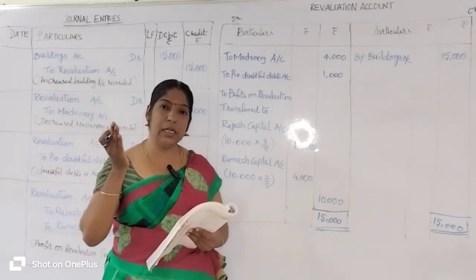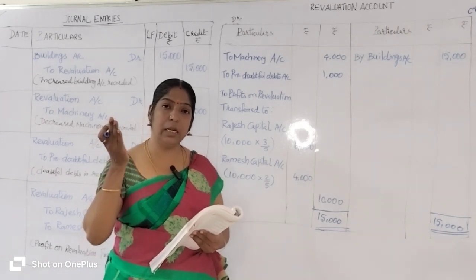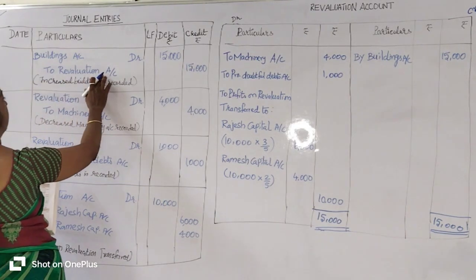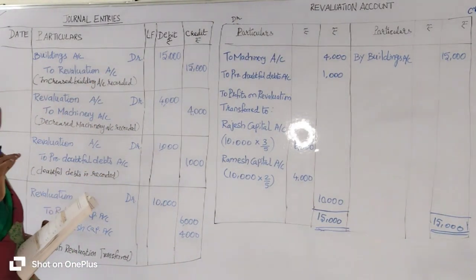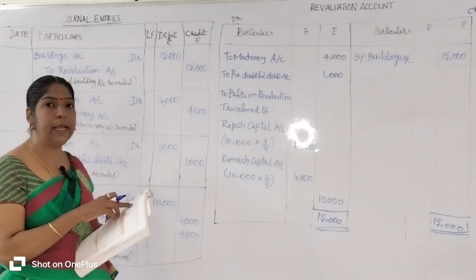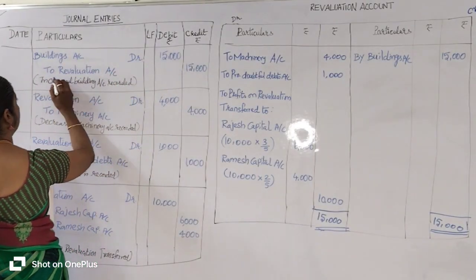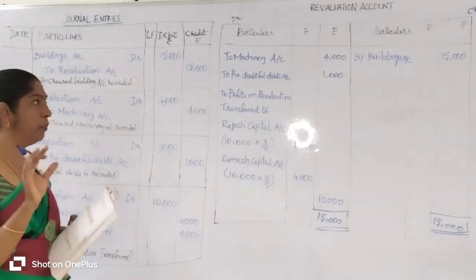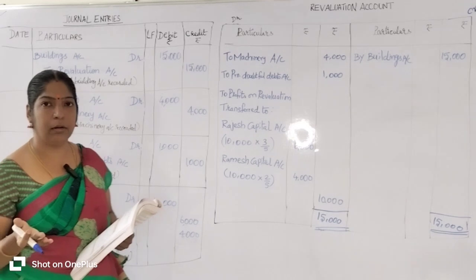If the asset account increases, the revaluation account should be credited, and the concerned asset account is to be debited. Here the concerned account is the building account. So, building account debit 15,000 rupees to revaluation account 15,000 rupees. A very simple narration: increase in building account recorded.